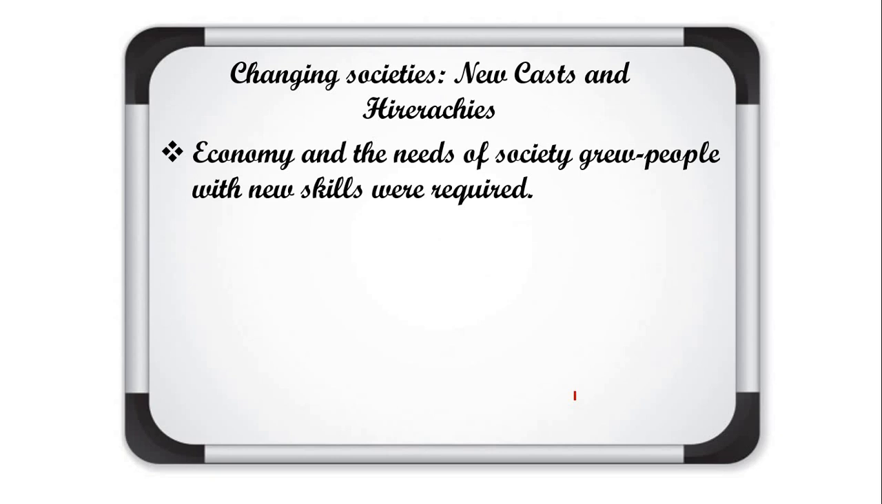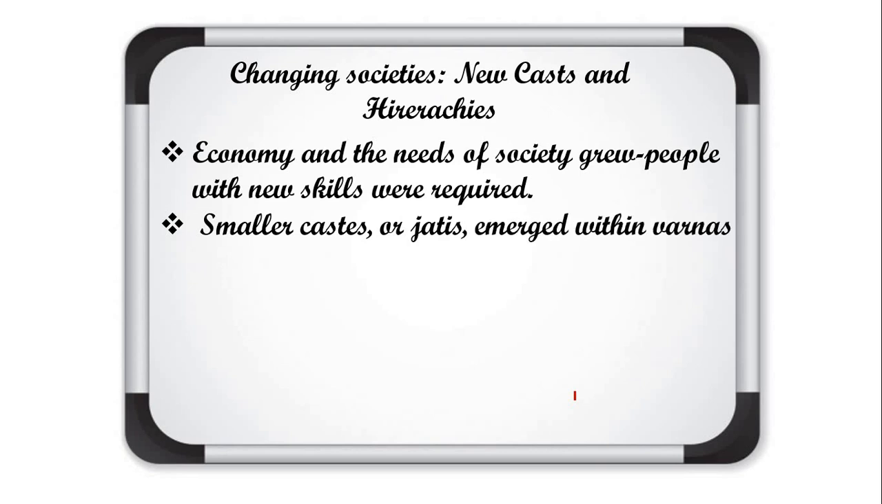Smaller castes or jatis merged within varnas. What does it mean? Yes friends, as I told you in the previous lecture about the varnas, Hindu society was divided into four varnas: Brahmans, Kshatriyas, Vaishyas and Shudras. But later on these varnas were also subdivided, like these four categories were subdivided into castes and jatis.